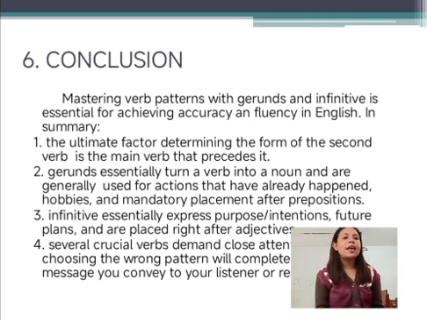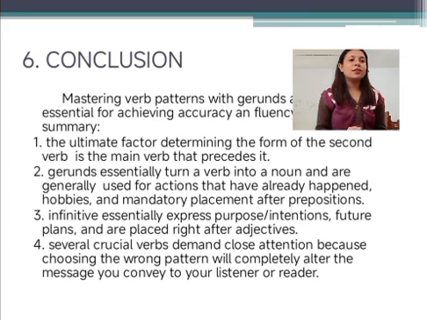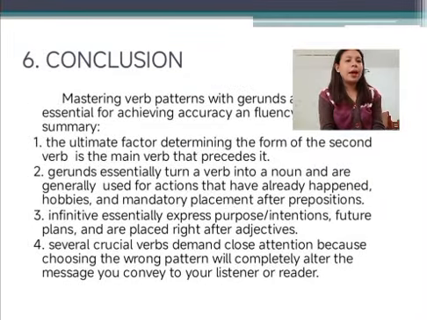Number two, a gerund is essentially a verb turned into a noun, generally used for actions that have already happened, and mandatory after prepositions. Number three, an infinitive essentially expresses purpose or intention and future plans, and is placed right after adjectives.